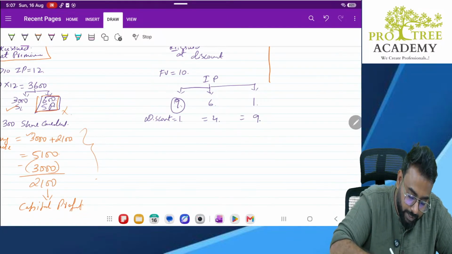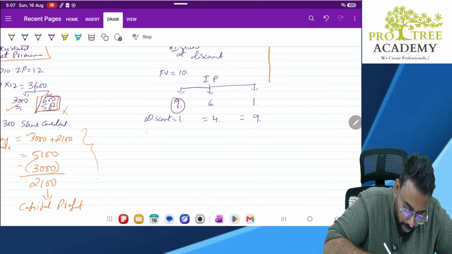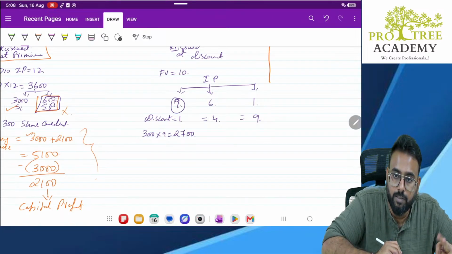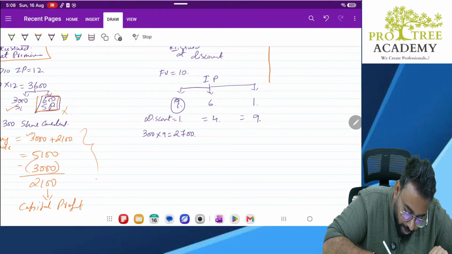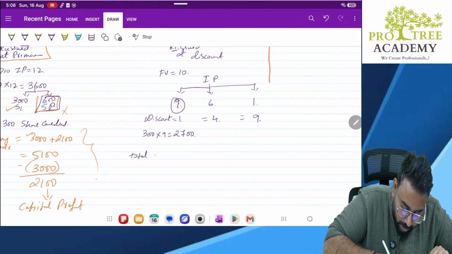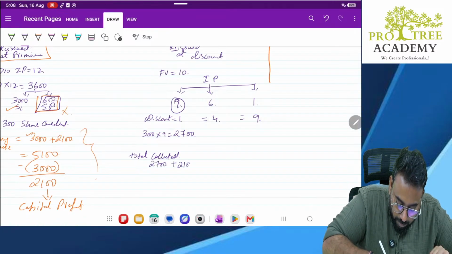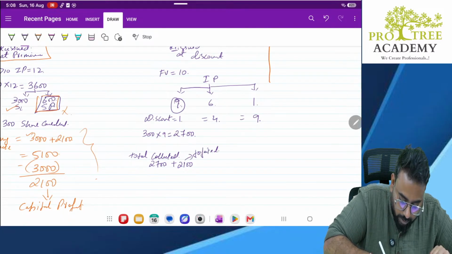Now, in this case, what is the total amount collected? Sir, 300 into 9. How much? 2700 collected. Correct? Yes, sir. What is the total collected on these shares? Sir, 2700 collected plus earlier because of cancellation, forfeited amount is 2100.